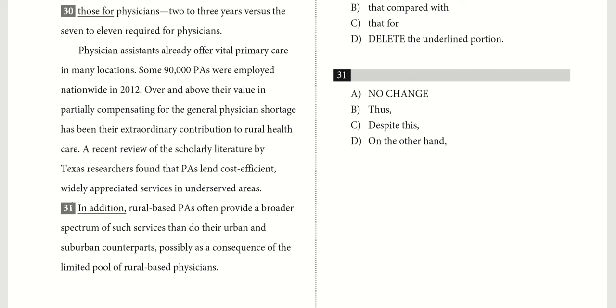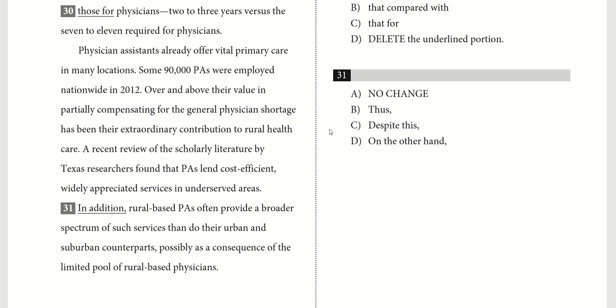Currently we have the transitional phrase "in addition." We use that when what we're about to say is on the same topic as the previous sentence and in some way supports a point made in the previous sentence, which definitely seems to be the case here. PAs are cost efficient with widely appreciated services, and then we're just adding on that they provide a broader spectrum of these services than PAs do in urban and suburban parts. So it's definitely on the same topic. This seems like a reasonable transition, but let's read the options.